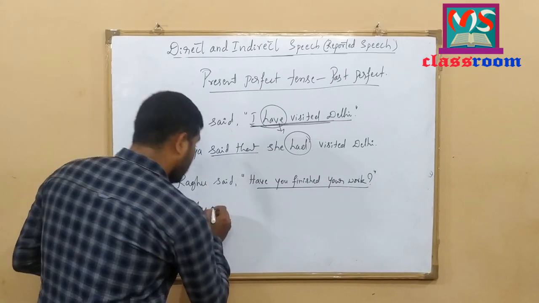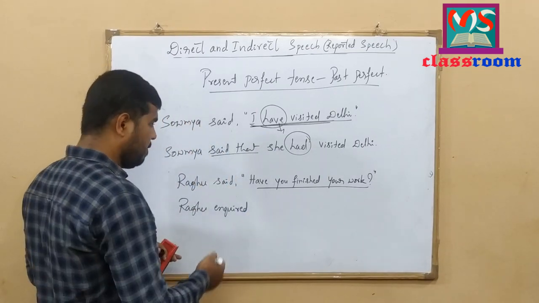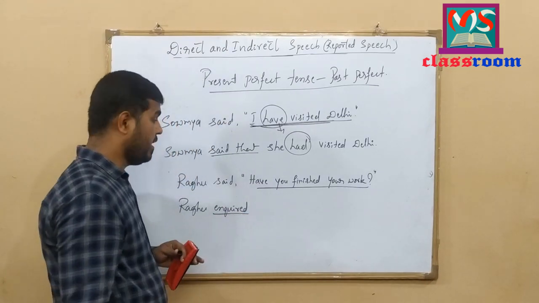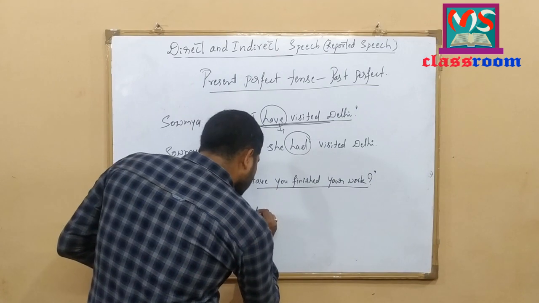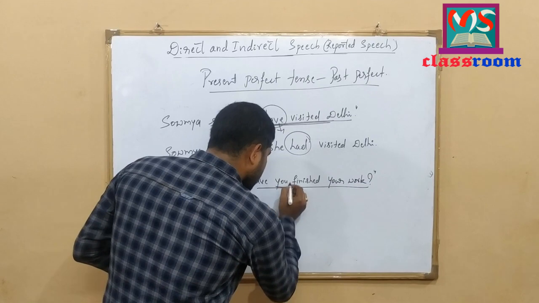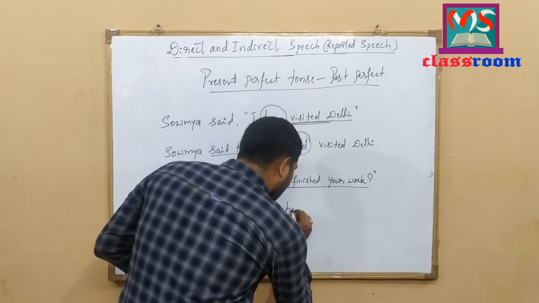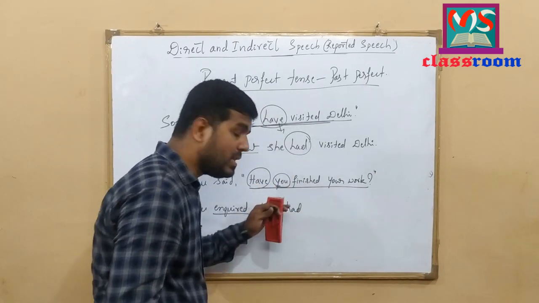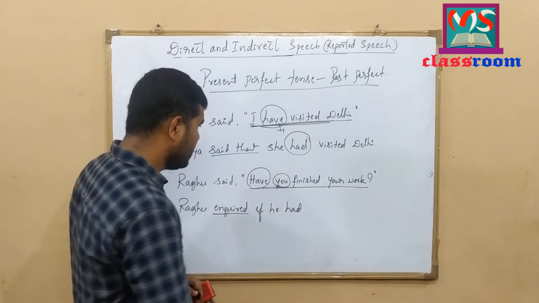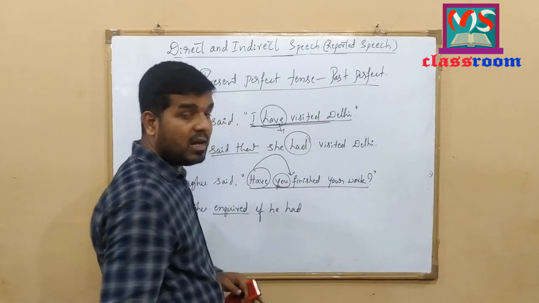Raghu inquired. Why inquired? He inquired of his friend whether he had completed his work or not. That is why I use the reporting verb inquired here. I use the linker if because it is a yes or no type of question. You changes to he, and his friend. Have changes to had. We should write this interrogative sentence in assertive form when we write it in indirect speech. That is why we should change the place of the helping verb after the subject to make it assertive.